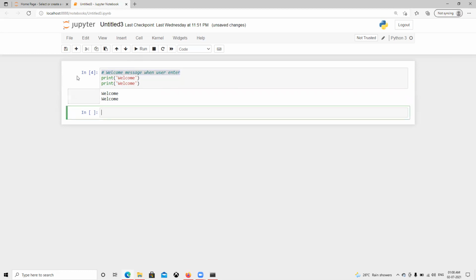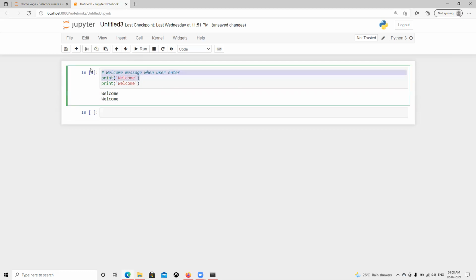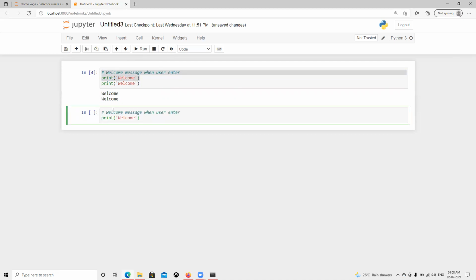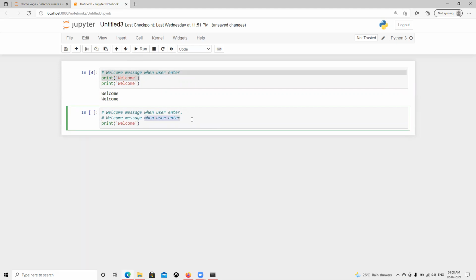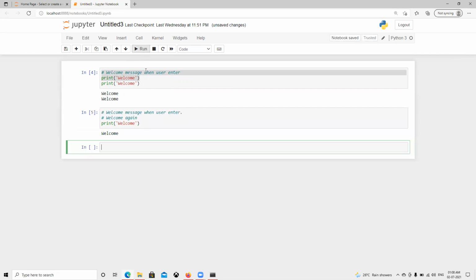We have basically two types of comments: one is the single line comment, and one is multi-line comments. We can achieve multi-line comments in two different ways. I can enter it here now, welcome again. If I execute this, it's only going to print that one line.